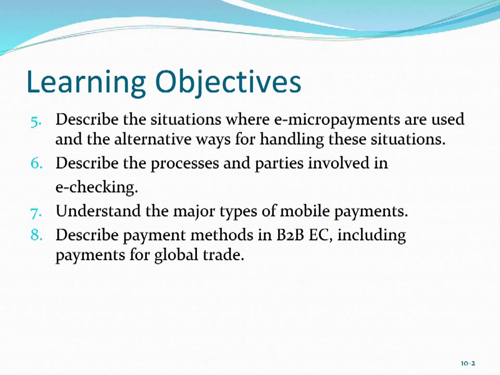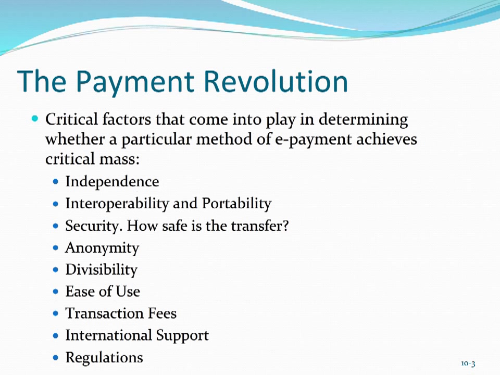After reading this chapter, you should be able to describe the situations where e-micropayments are used and the alternative ways for handling these situations. You should be able to describe the processes and parties involved in e-checking. You'll understand the major types of mobile payments. And lastly, you'll be able to describe methods in B2B e-commerce, including payments for global trade.